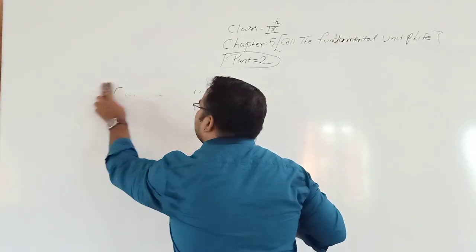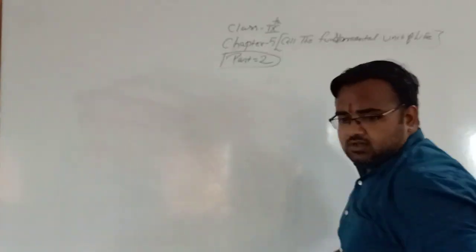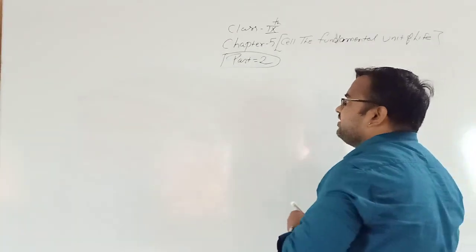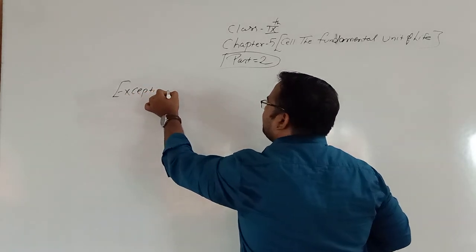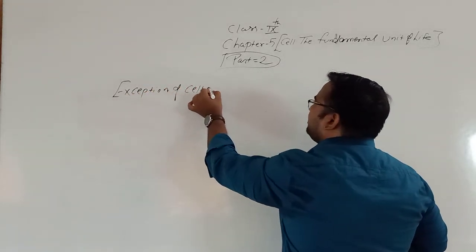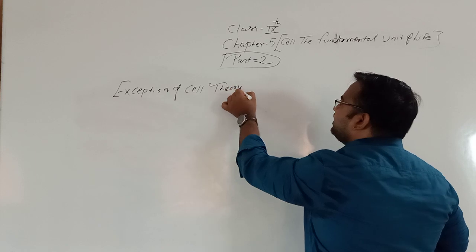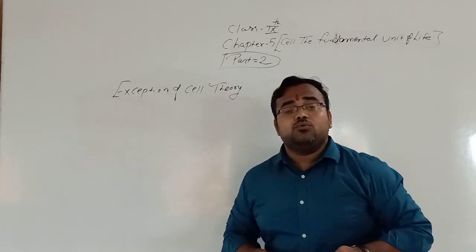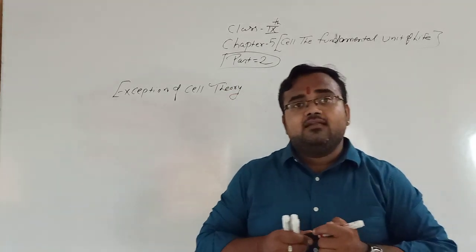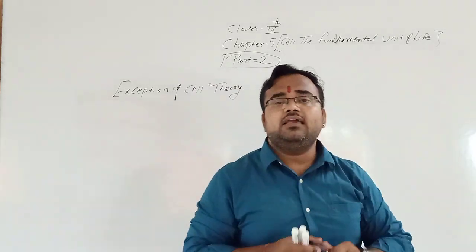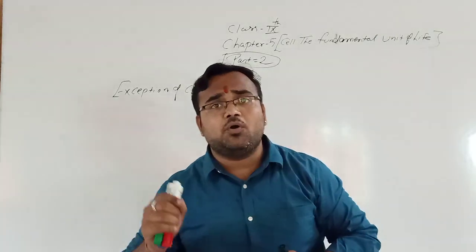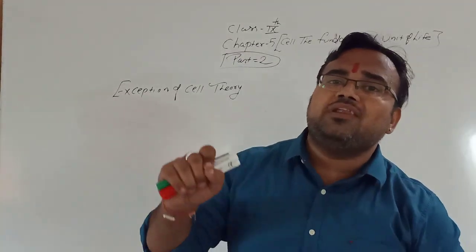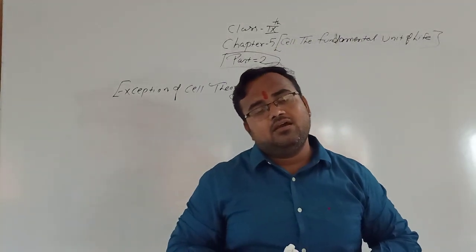Then there is the exception of cell theory. Now, what is the exception of cell theory? Now we know that each and every organism's body is composed of a smallest unit which is known as cell.